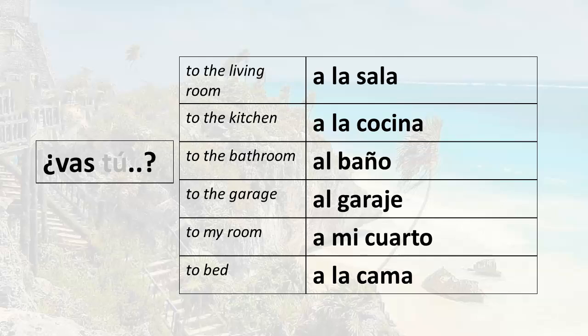So let's look at the questions here. If I want to say, are you going to the kitchen? I would say, vas a la cocina? Are you going to the bathroom? Vas al baño? Are you going to the garage? Vas al garaje? Are you going to my room? Vas a mi cuarto? Are you going to bed? Vas a la cama? And that's it.